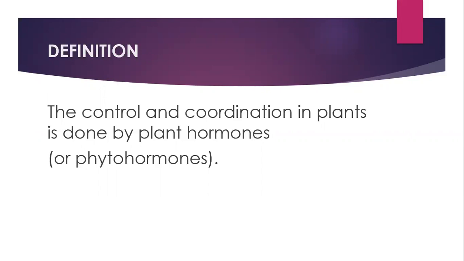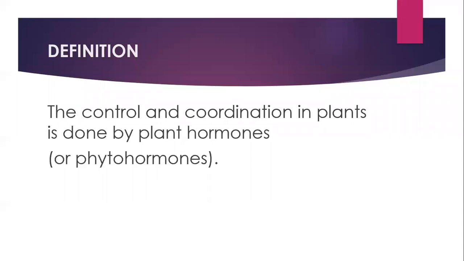The growth of a plant can be divided into three stages. First, cell division. Second, cell enlargement. And third, cell differentiation. And these stages have particular locations in a plant.